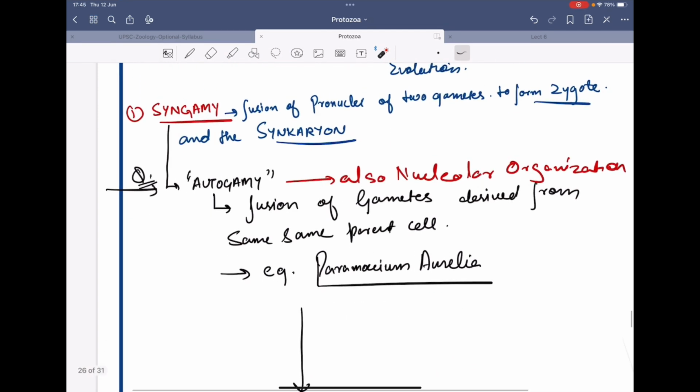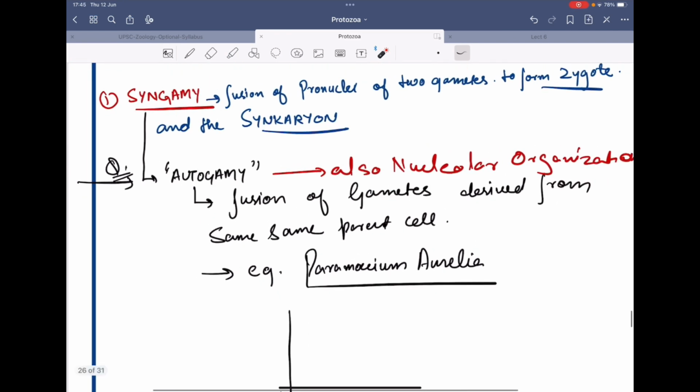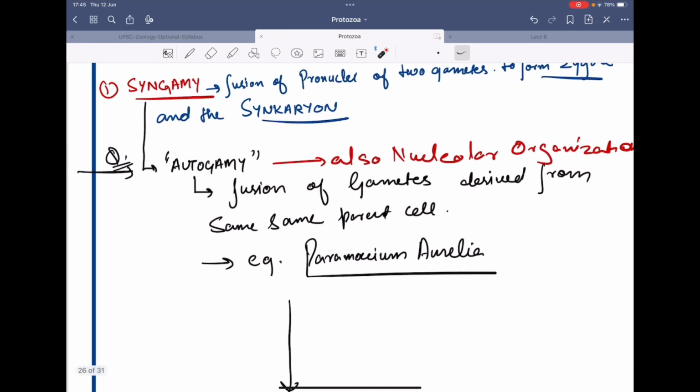First we will explain this autogamy, and through this autogamy it will explain the syngamy, as well as the nuclear organization.